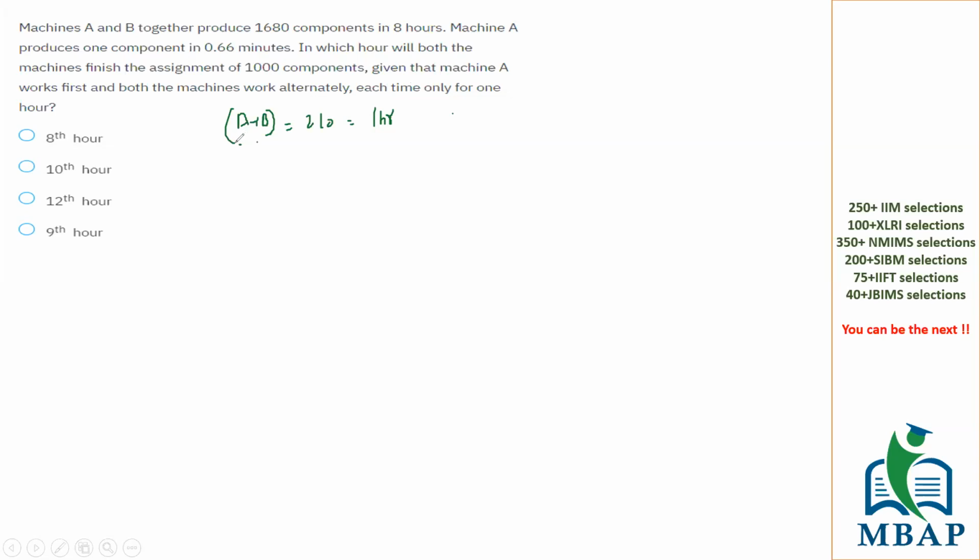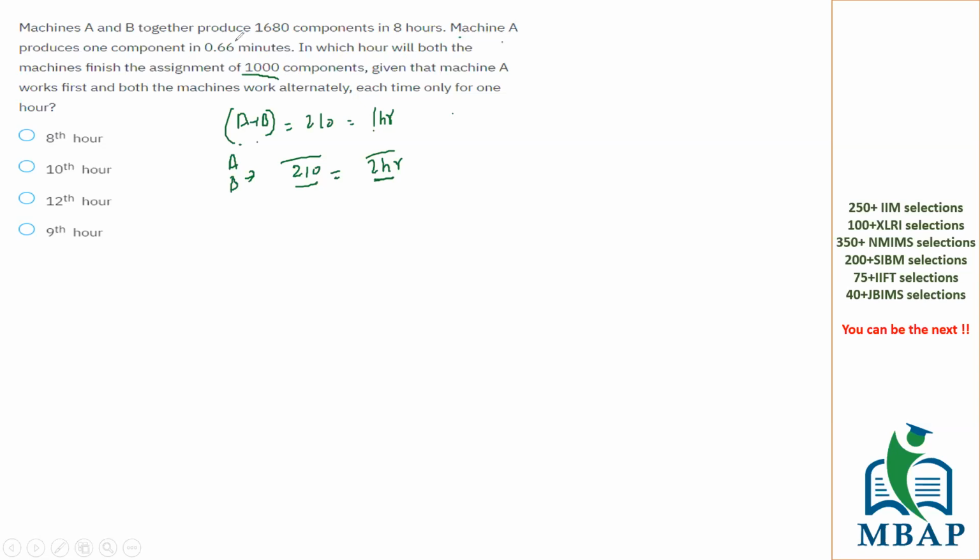So if each one of them works alternatively, then 1 hour of work will be done in 2 hours. 1 hour A and second hour B, but the total production will be 210 components only, and this will take 2 hours. So ideally, if they are working alternatively, 210 components will be produced in 2 hours, right? We want 1000 components to be produced.